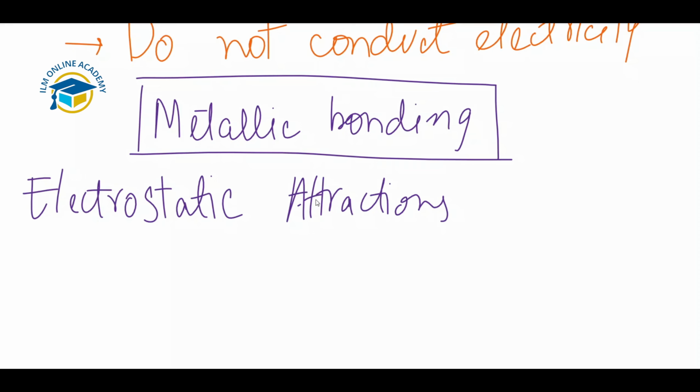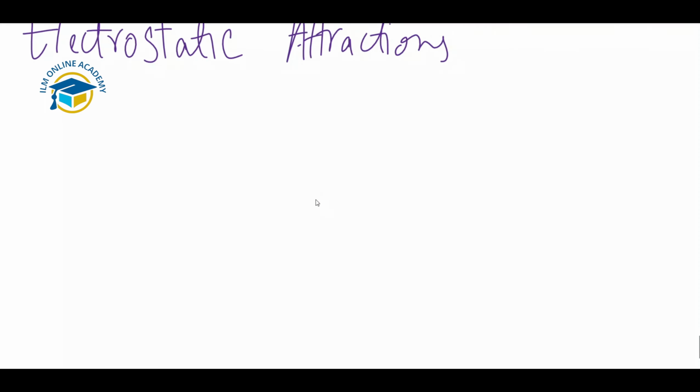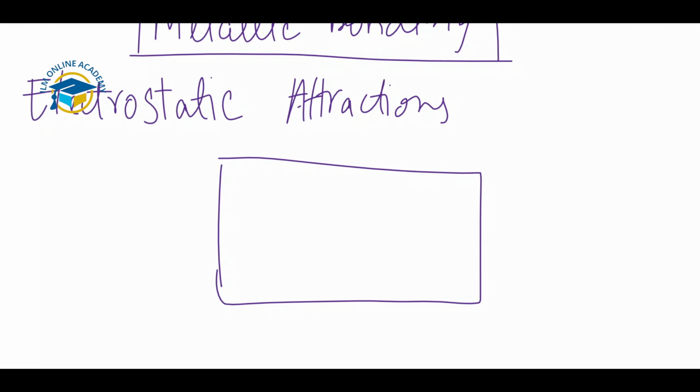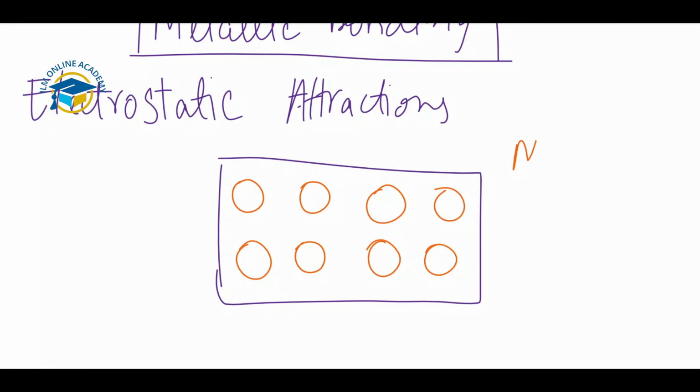First of all, I will show you a structure that represents metallic bonding. This is the structure of metallic bonding, in which different metal atoms are present. These are the metal atoms like this. There are thousands of metal atoms present there. As you already know, metals have a specific property that they can lose electrons easily and form cations.